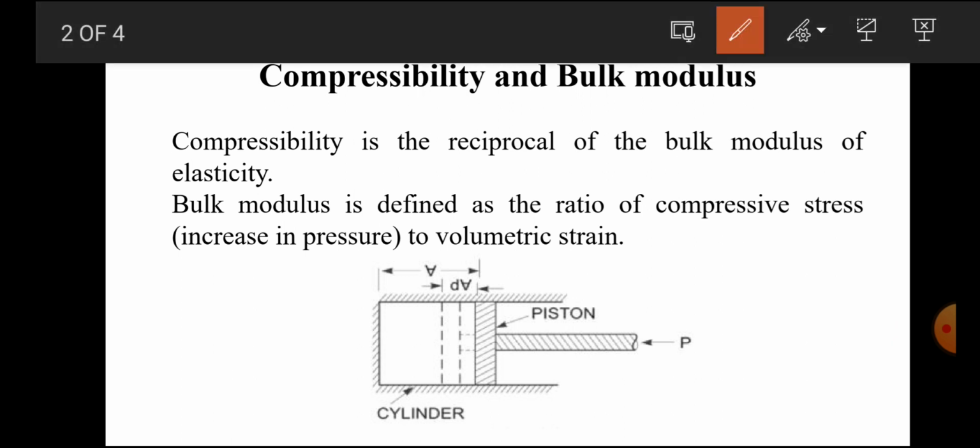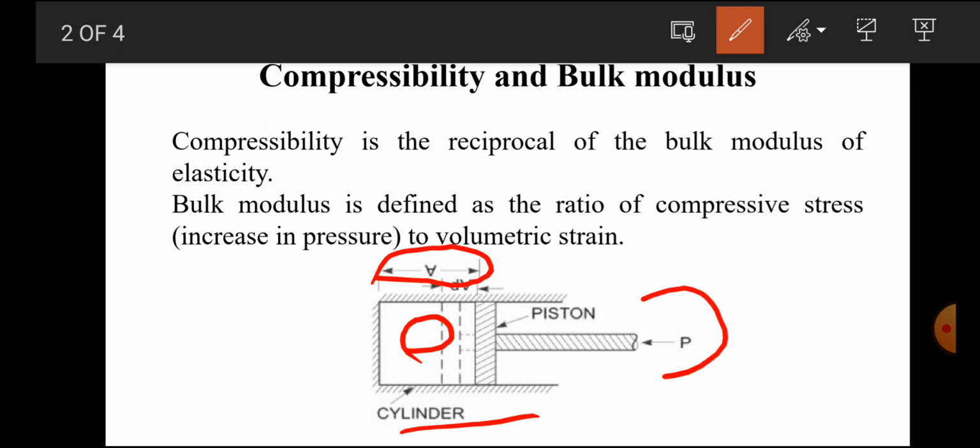Now you can see here one cylinder and one piston. Inside that cylinder and piston, one gas is enclosed. We consider the volume of a certain fluid contained in the piston-cylinder arrangement. The volume of the gas enclosed in the cylinder is our volume V. P is the pressure of the gas when the volume is V.